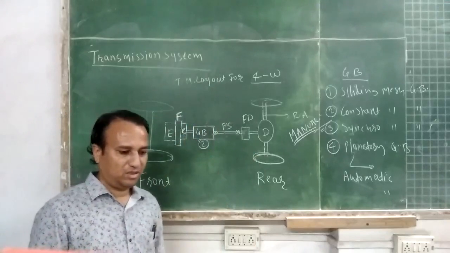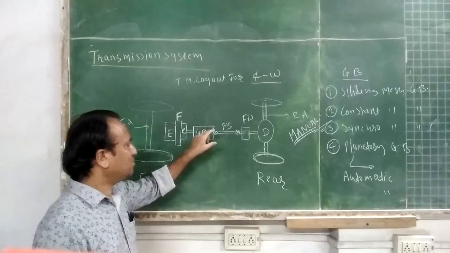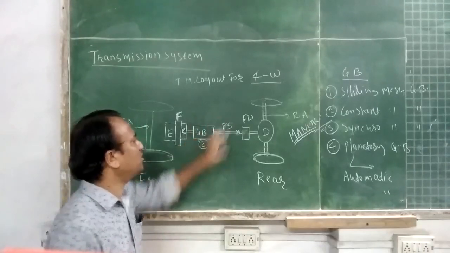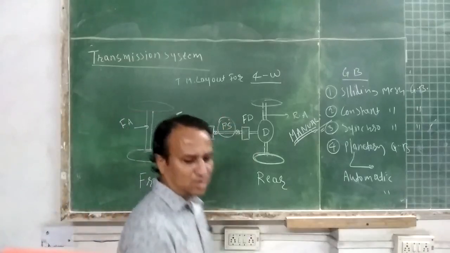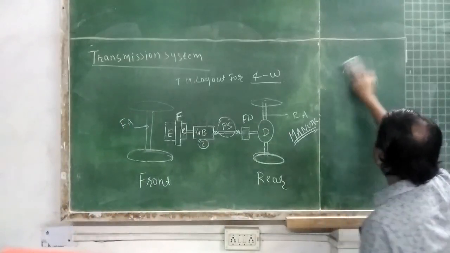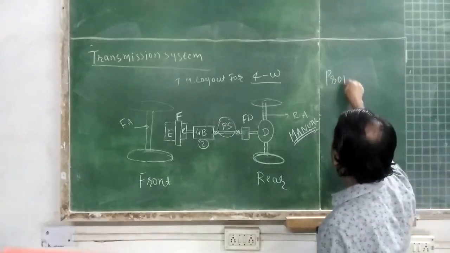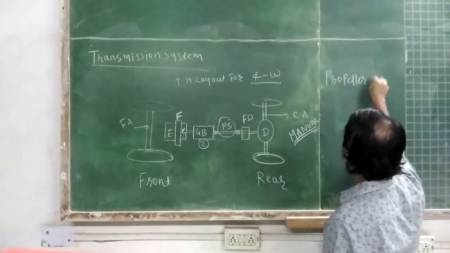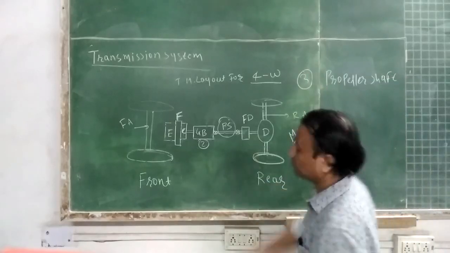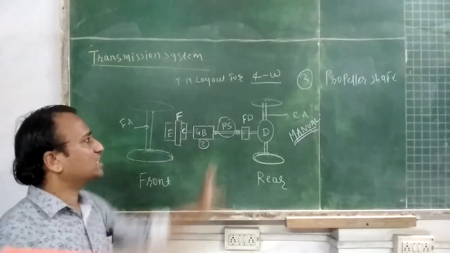Next, power from the output shaft of the gearbox is given to the propeller shaft. The propeller shaft is the third important component of the automobile transmission system.